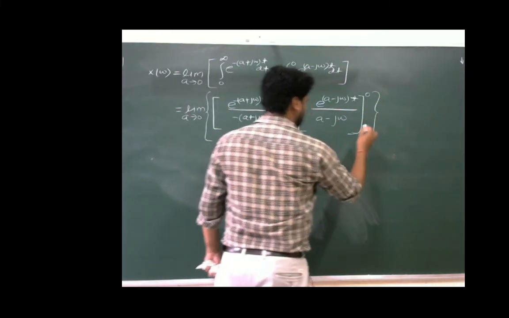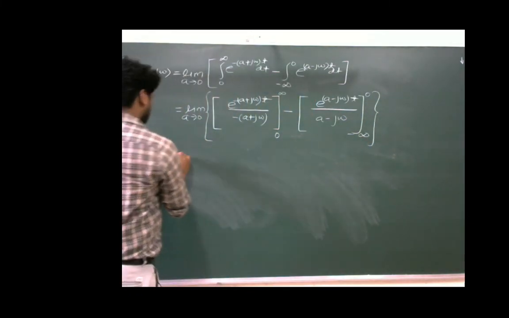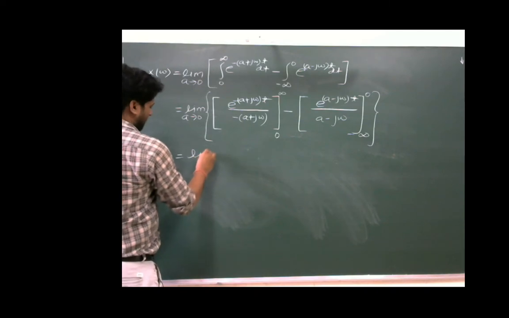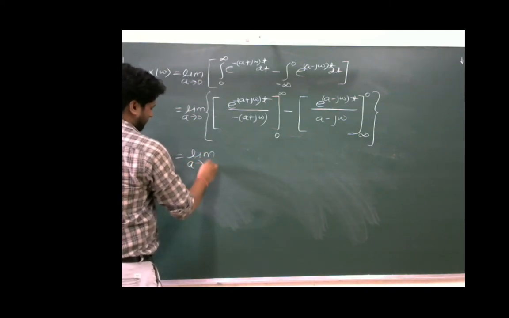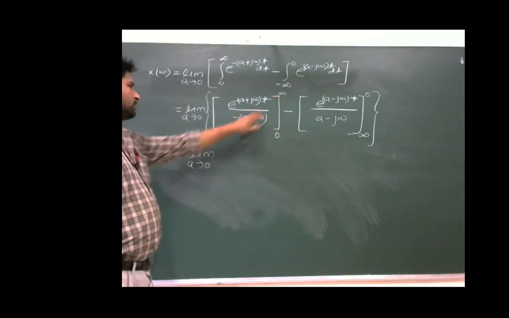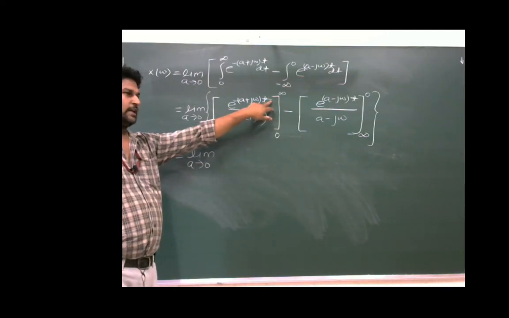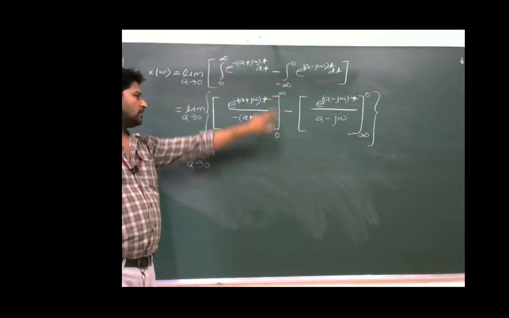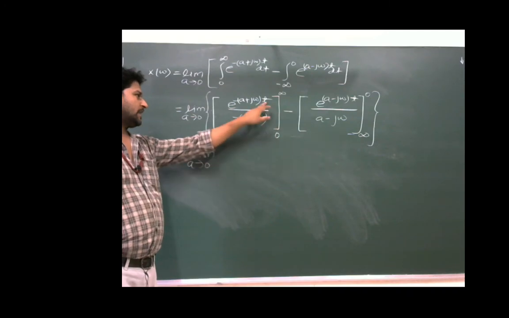when we will put the upper limit minus lower limit, this will become limit a tends to 0. When we will put t is equal to infinite here, this will become 0, and when we will put t equal to 0 here, this will become 1.